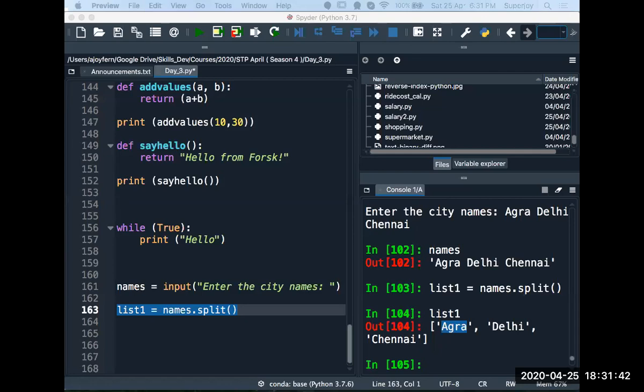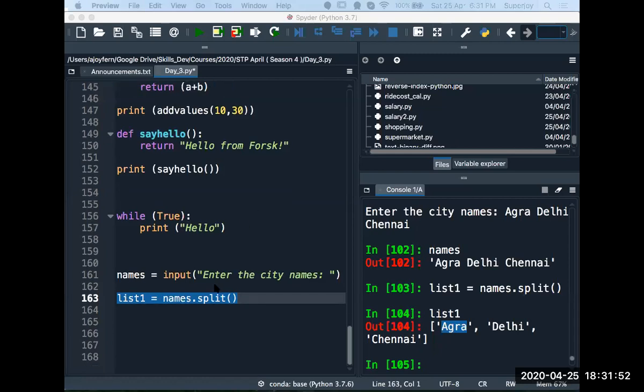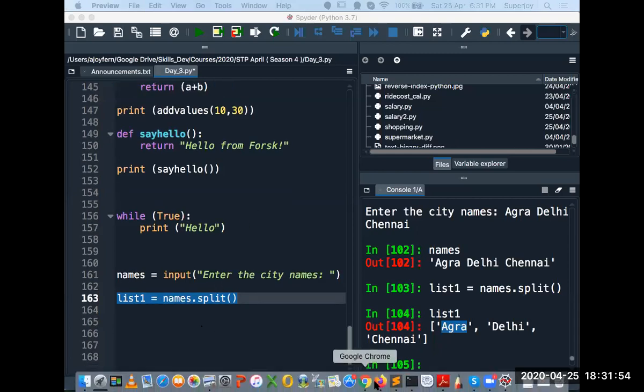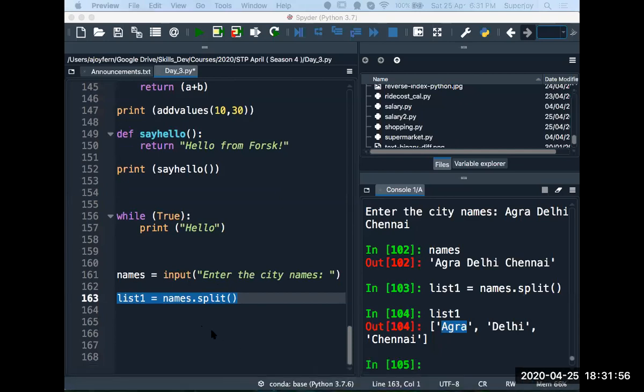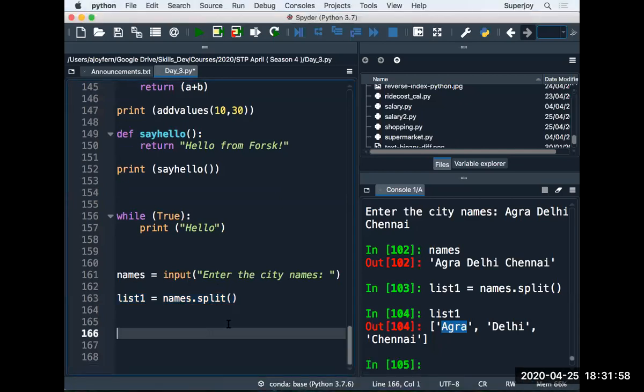Bhargav Madala is asking whether Python is used for game development. Generally, for game development you have a very different kind of tool, but still in Python there is a library called Pygame that can be used to develop a game in Python.